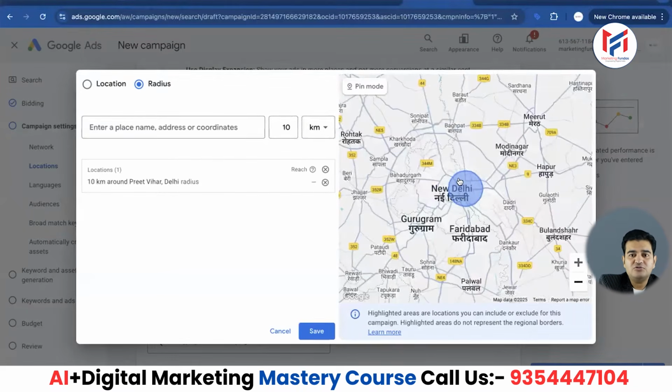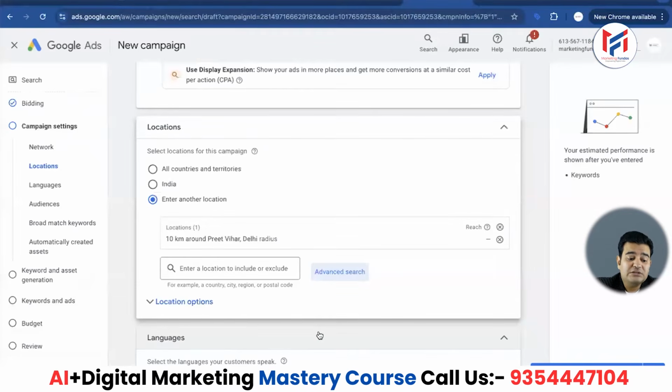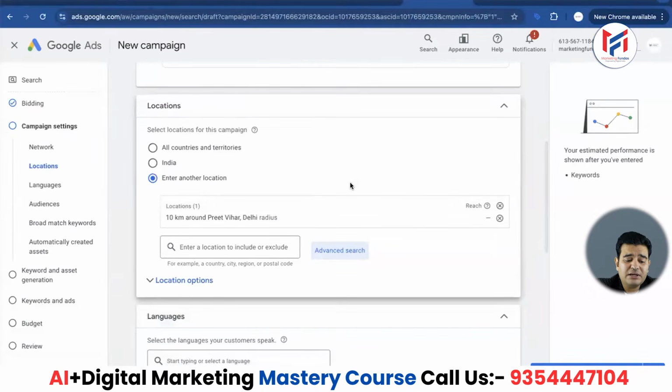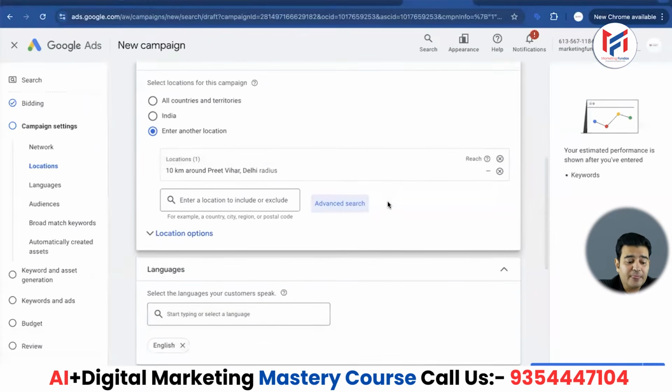You will choose a location and decide whether you want to run the ad in a particular city, state or country and want to run ads in different locations. Let's say you have 4 institutes. One is in Preet Vihar and others are somewhere else, and you can choose that location by choosing that radius. Once this is done, we just save this here. When we save it, we get a specific area or a target area where we need to show the ad to the people of that area.